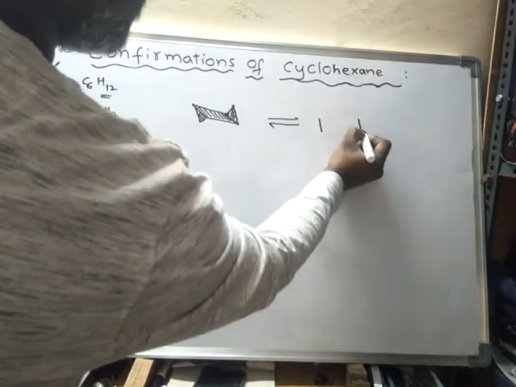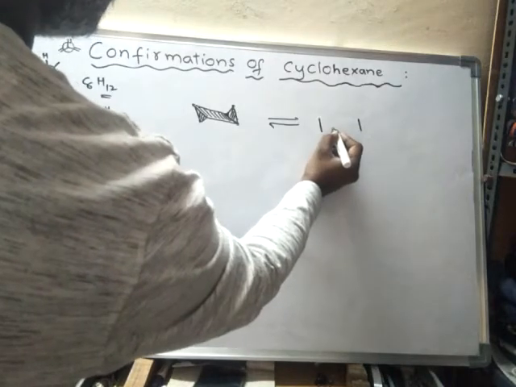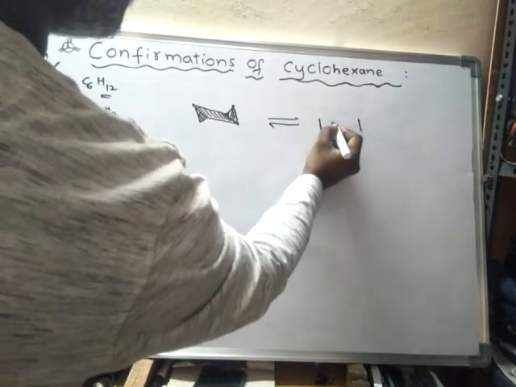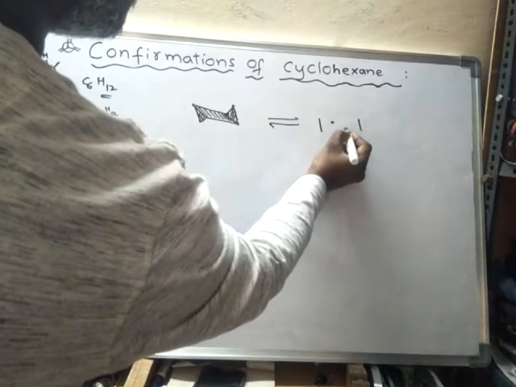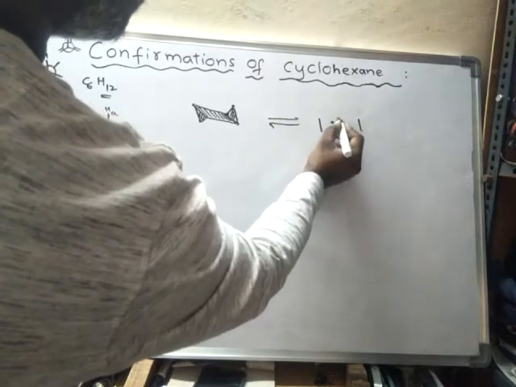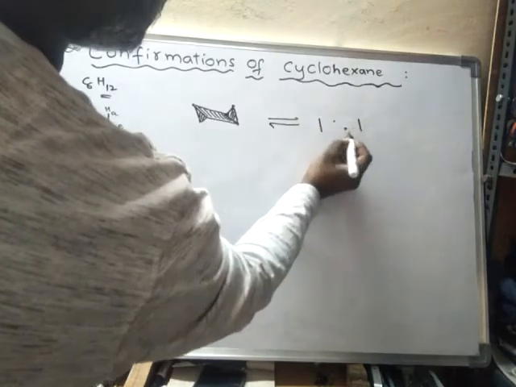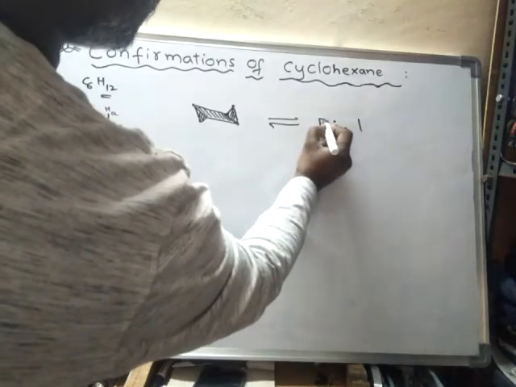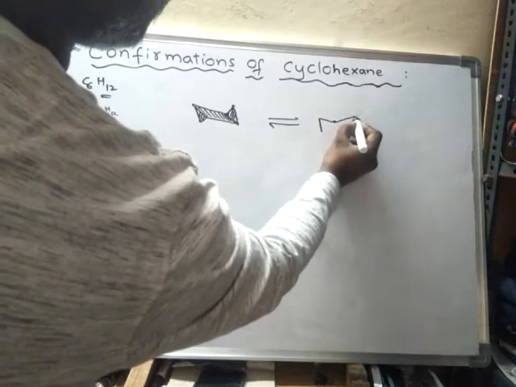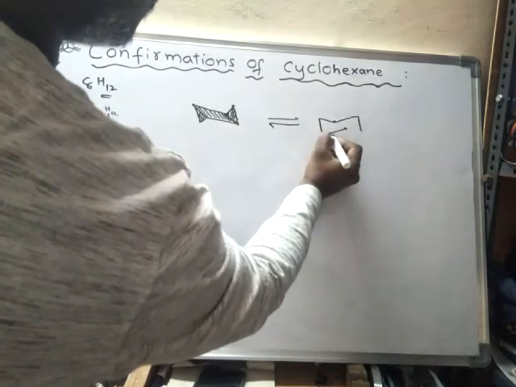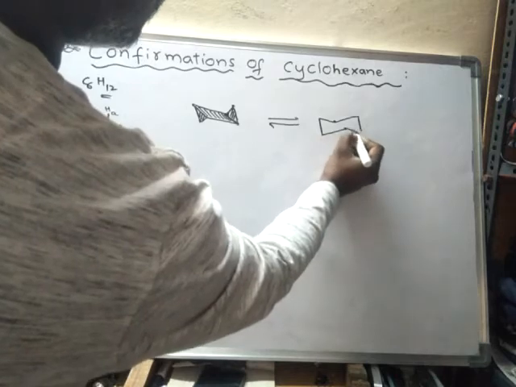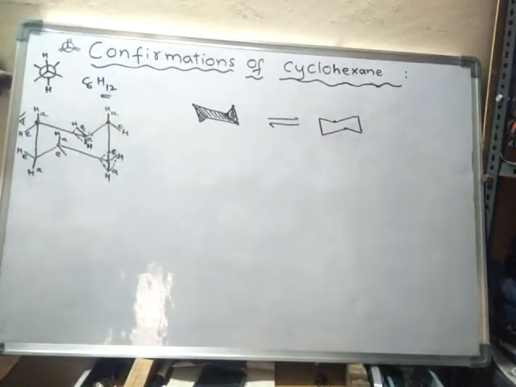First we have to draw parallel lines and fix the points here, with some gap. So don't fix exactly in the center. Just fix like this. Now join these two, and here also join these two. So you will get another chair form.